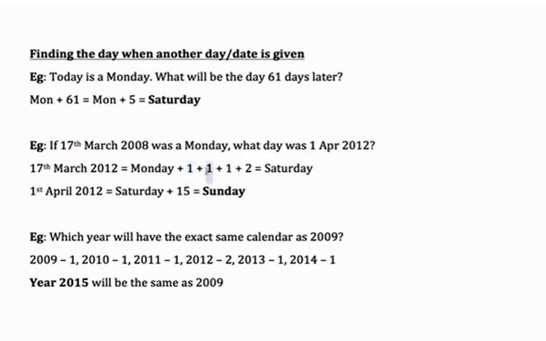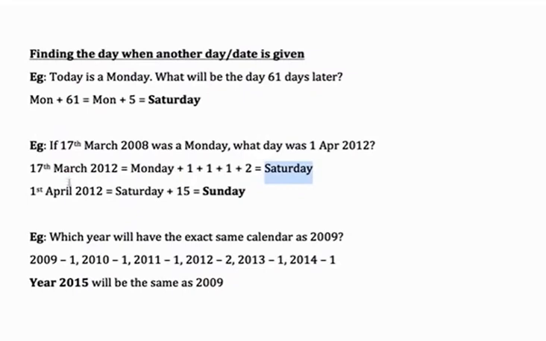In 2010, 17 March 2010 will be 2 days ahead. 17th March 2011 will be another day, or a total of 3 days ahead. But 17 March 2012 will be a total of 5 days ahead. Why are we taking 2 here? Because 17 March is in 2012 and 2012 is a leap year, which makes Monday plus 5, or Saturday.